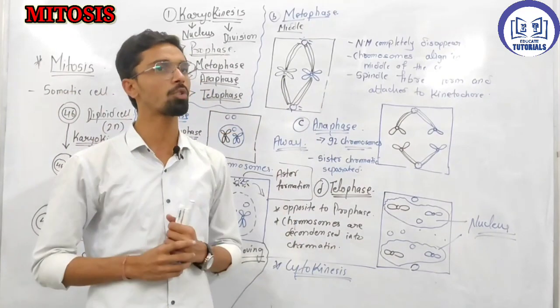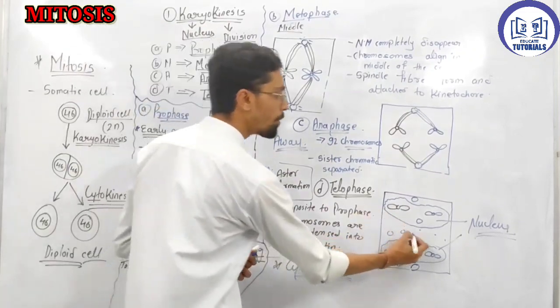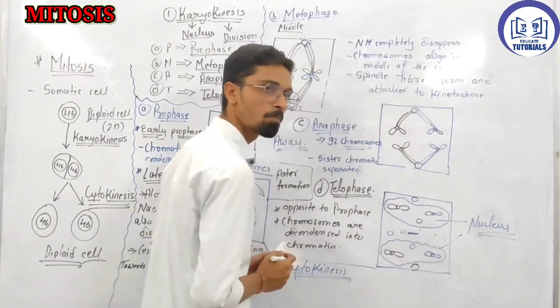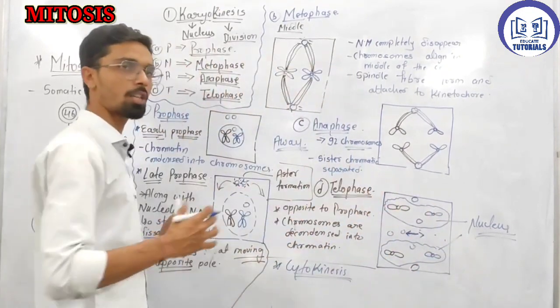The cell wall gives turgidity and rigidity, and gives strength to the cell. So in a plant, they start forming a cell plate inside it, and it starts breaking from inside to outside.